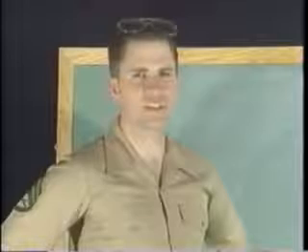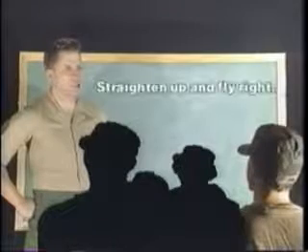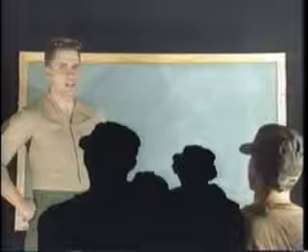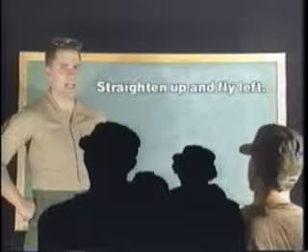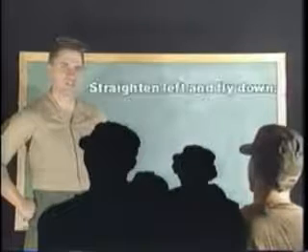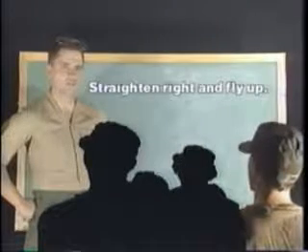When the graph is extended in the direction of positive infinity on the x-axis, you will observe that it becomes a straight line, hence the expression straighten up and fly right. On the other hand, if the curve is extended in the direction of negative infinity on the x-axis, then it will straighten up and fly left. Do not confuse these with straighten left and fly down or straighten right and fly up.